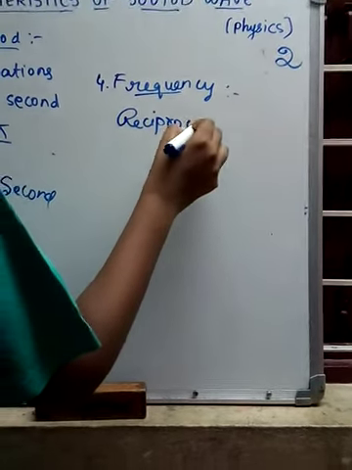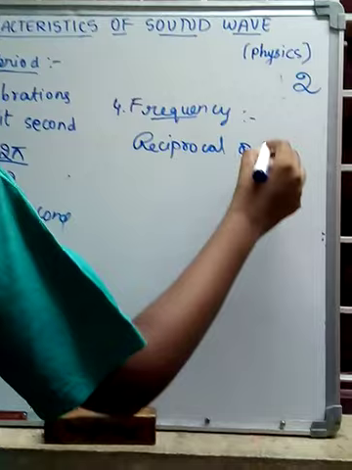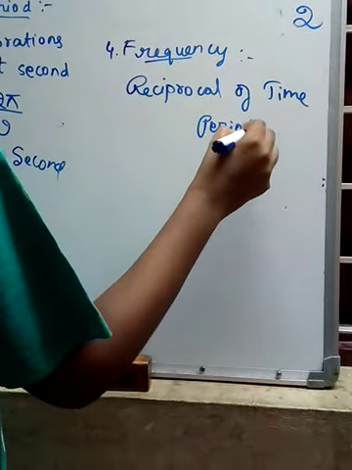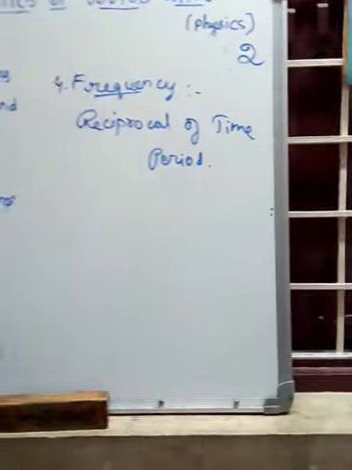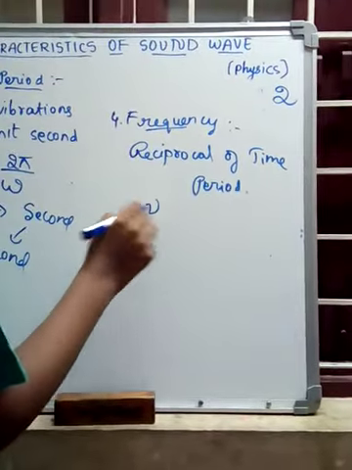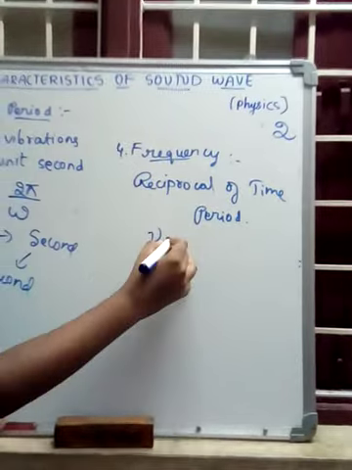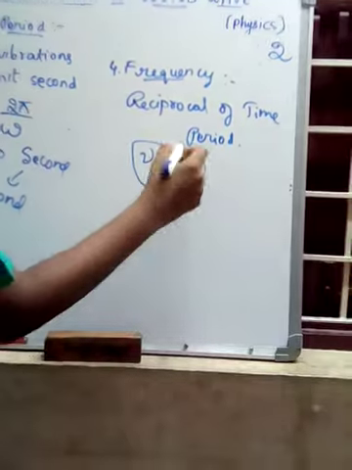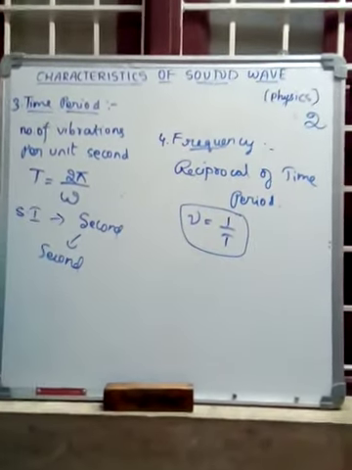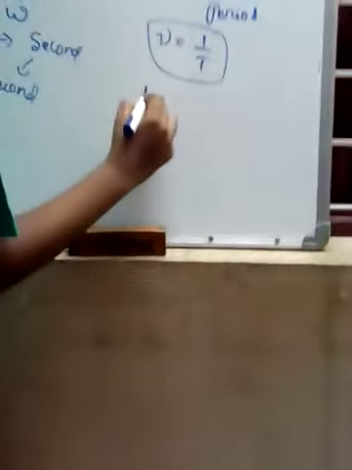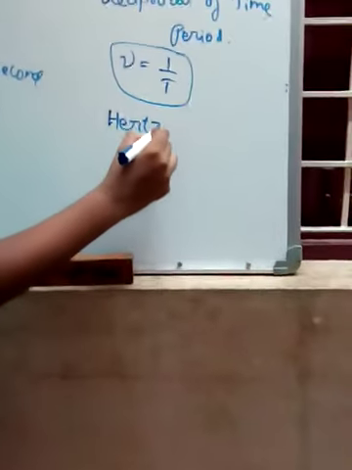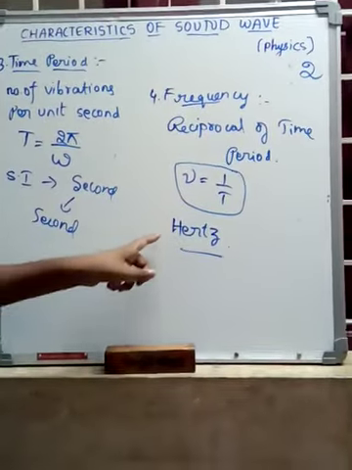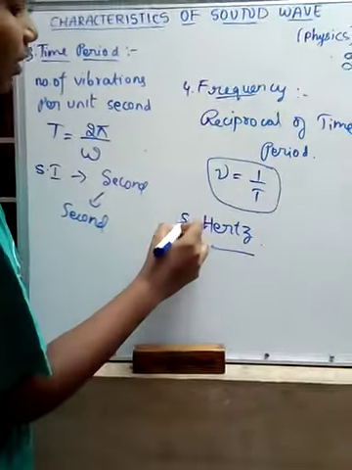Frequency is denoted by the symbol nu, and nu equals 1 by T. This is the formula of frequency. The SI unit of frequency is hertz.